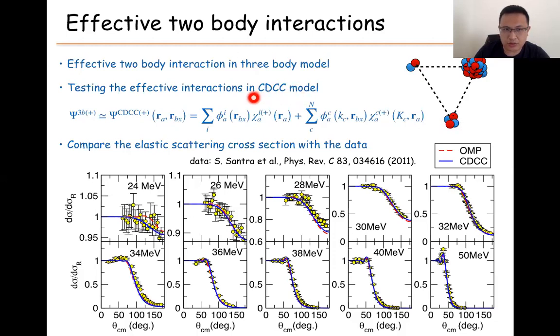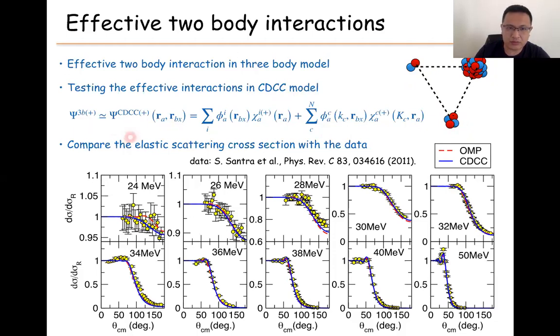This is also a three-body method, which means we expand the three-body wave function by the ground state of alpha-deuteron in lithium-6 and the continuum states of alpha-deuteron. With this equation, we get a kind of three-body equations, apply the two-body interactions, and get the three-body wave function.